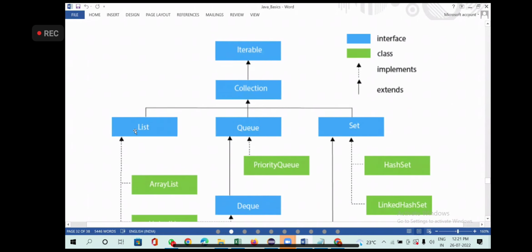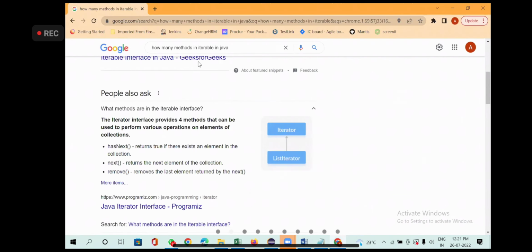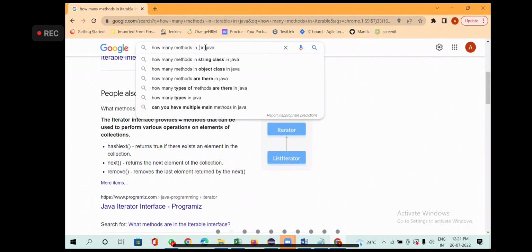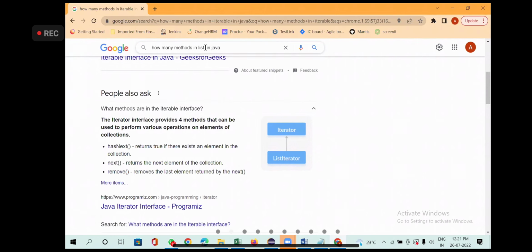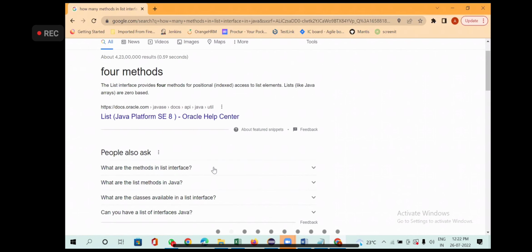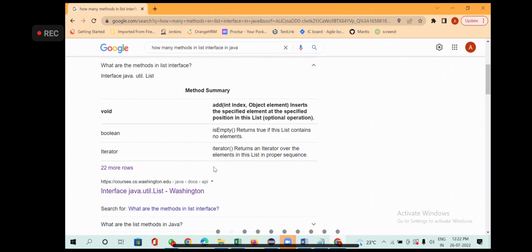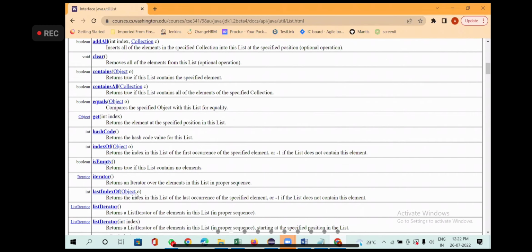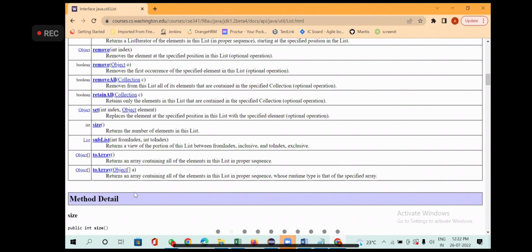Did we check how many methods we have in list? It's a big list, with many methods.